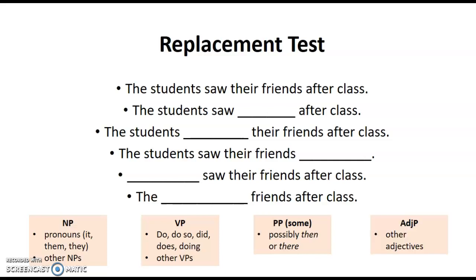And finally, you could even replace adjectives within a sentence. In this example sentence, we don't happen to have any adjectives, actually. If we did have the happy students saw their friends after class, we could replace happy with any other adjective. The smart students saw their friends after class. So we can definitely replace lots of different phrases with pronouns or with other similar phrases, and that's called the replacement test.